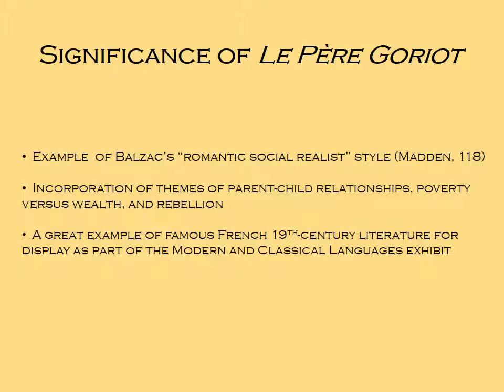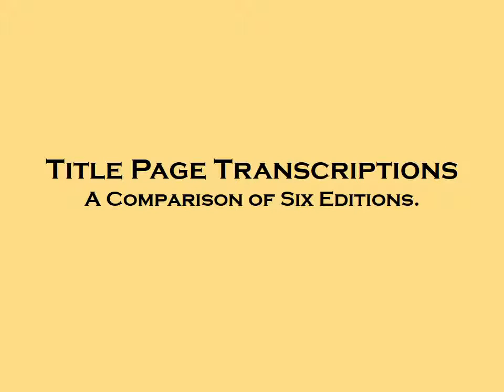Le Pere Goriot is an excellent example of his romantic social realism. There is an incorporation of themes of parent-child relationships, poverty versus wealth, and rebellion. What follows are the title page transcriptions of 6 editions, 3 print and 3 digital.